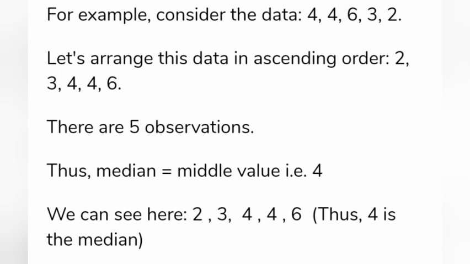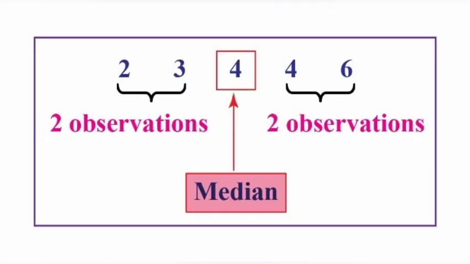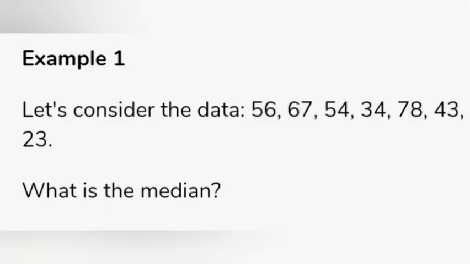So there are a total of 5 observations, which is odd. Then we follow the first formula for odd, which is n plus 1 upon 2. Here n is 5. 5 plus 1 upon 2 is equal to 3. So we find the number present at the third place, which is 4. Therefore the median is 4.